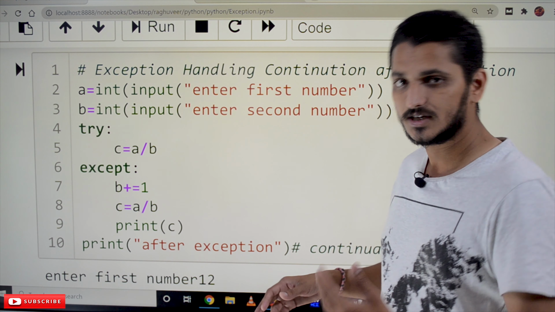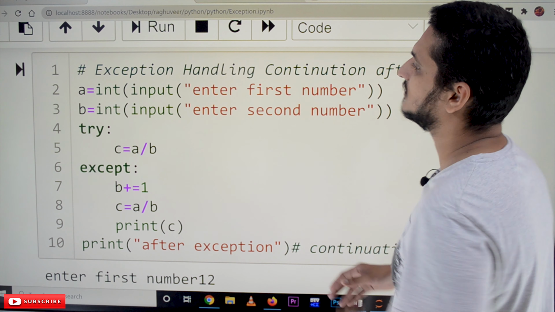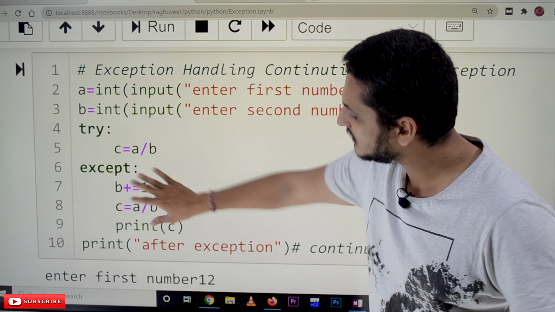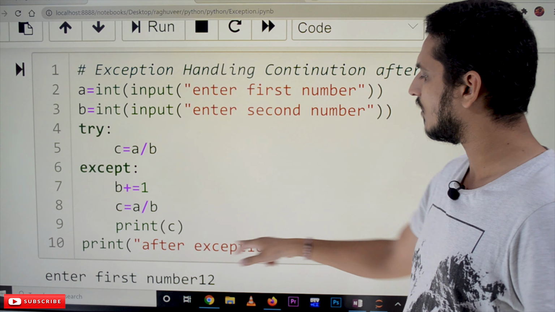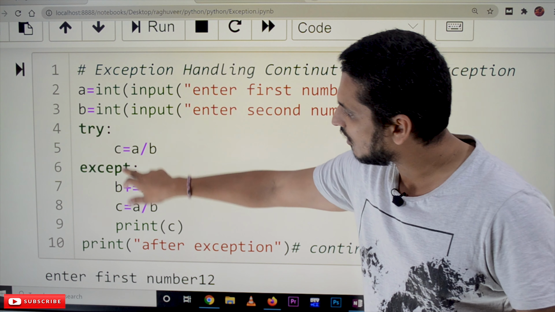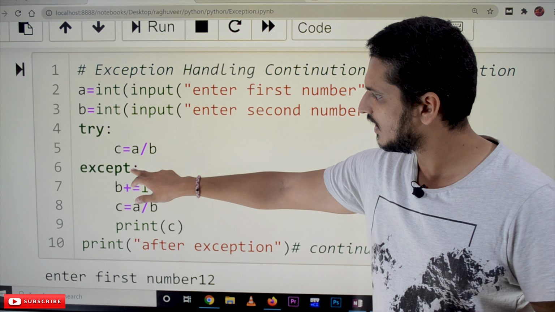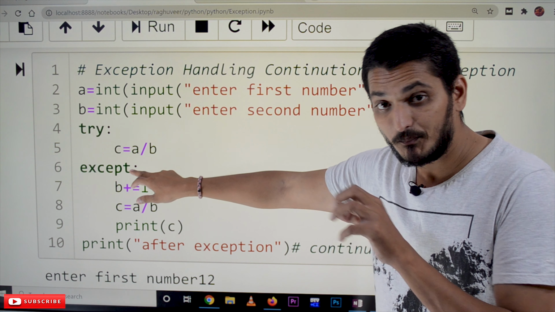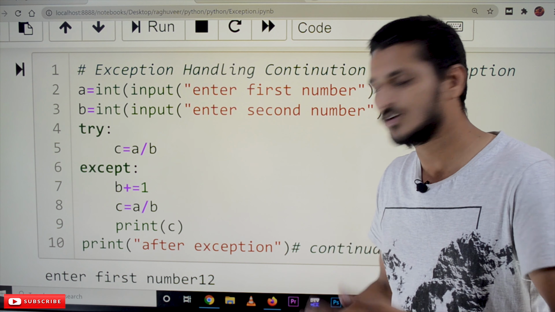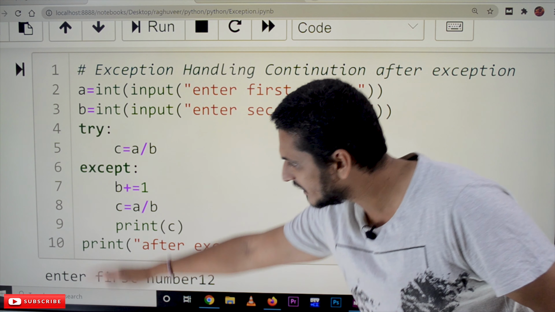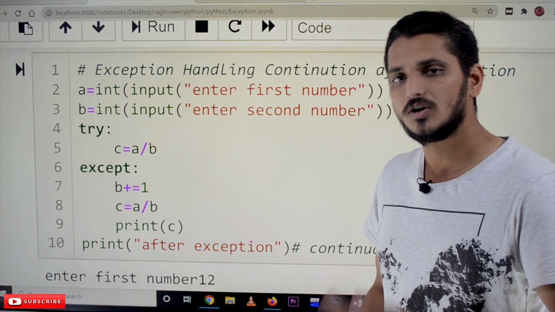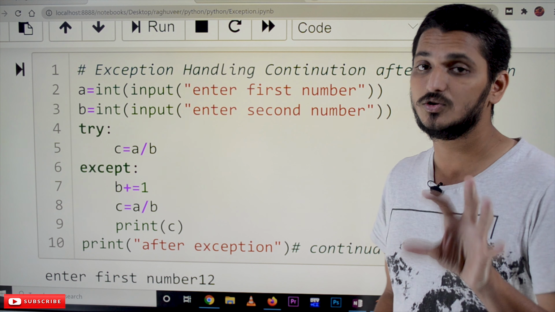Let's take this example with A, B, and the try block and except block. After except, we have written a statement called after exception. Whenever there is an exception, it will execute the except block of code, and after completing it, Python keeps on going with its execution. What's the next block of code? Next code, continuation code. This is the line of continuation. It will keep on continuing the execution. That point you have to understand.